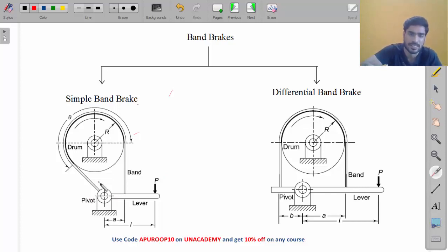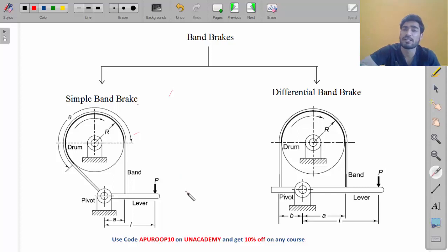Okay, this is one and the same thing. So one end of this band is directly attached to the hinge. But in case of differential band brake, my friend, both the ends, look at this end, one end here and one end here, both the ends are at some distance from the hinge. Here only one end is at some distance. This end is at distance A. But this second end is directly connected to the hinge. In this case, no end is connected to the hinge. Both the ends are away from the hinge.